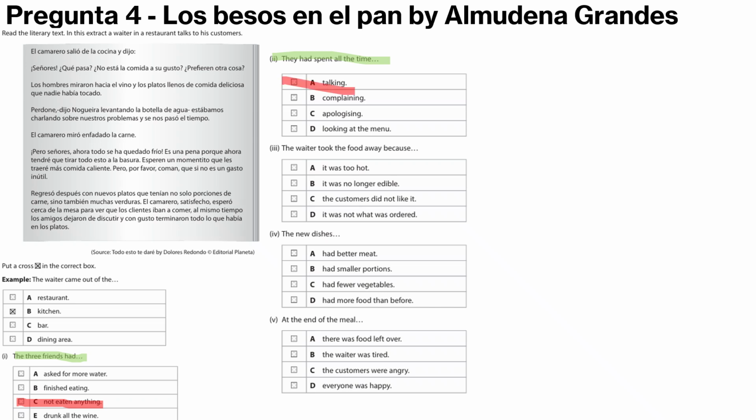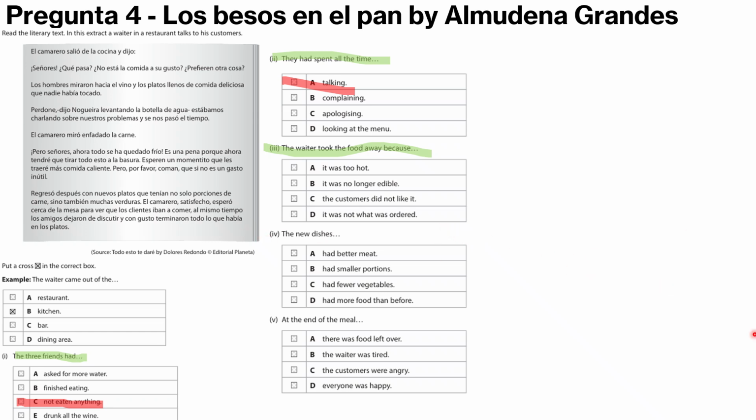The waiter took the food away. So let's have a look, see what's here. So the waiter looked angrily at the meat. But gentlemen, everything has gone cold now. It's a pity because now I have to throw this all in the trash. So is it there? So it was too hot, so that's not a lie. It was no longer edible, probably. But please eat, otherwise it's a waste.